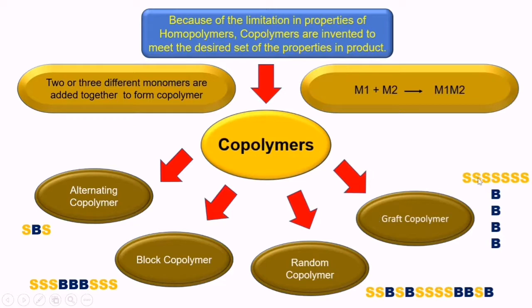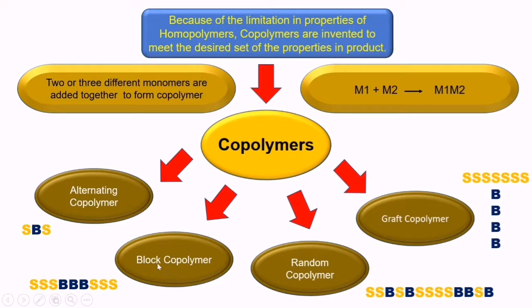Next one is a graft. Here the base polymer chain is of styrene monomer. So a polystyrene chain is there, and over this polystyrene chain the chain of butadiene molecules grows, and therefore this butadiene chain gets attached to this styrene polymer chain. Because of this attachment, this kind of attachment is called a graft. Graft means the chain of butadiene is tied up with the chain of polystyrene.